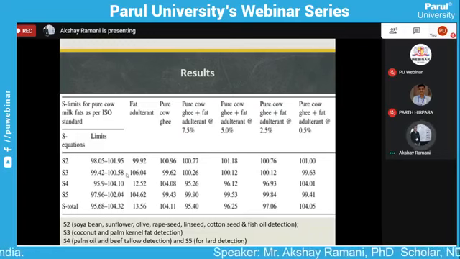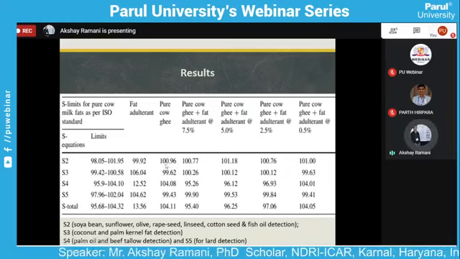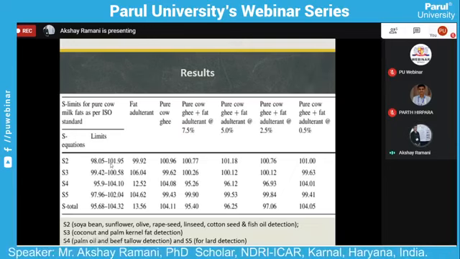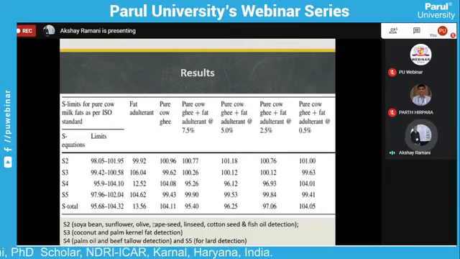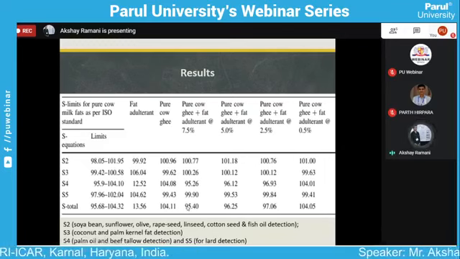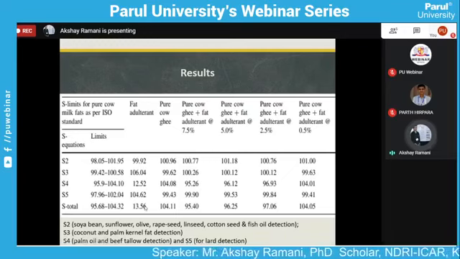Here we show the pure ghee result. In equation 2, 100.96 is between the limits. Then 99.62 is between the limits. All values in the pure ghee sample are between the limits, and the total value of the pure ghee sample is also between the limits. So our sample is a pure ghee sample, taken by our team. And then we check the RM value for oil adulteration of the fat.